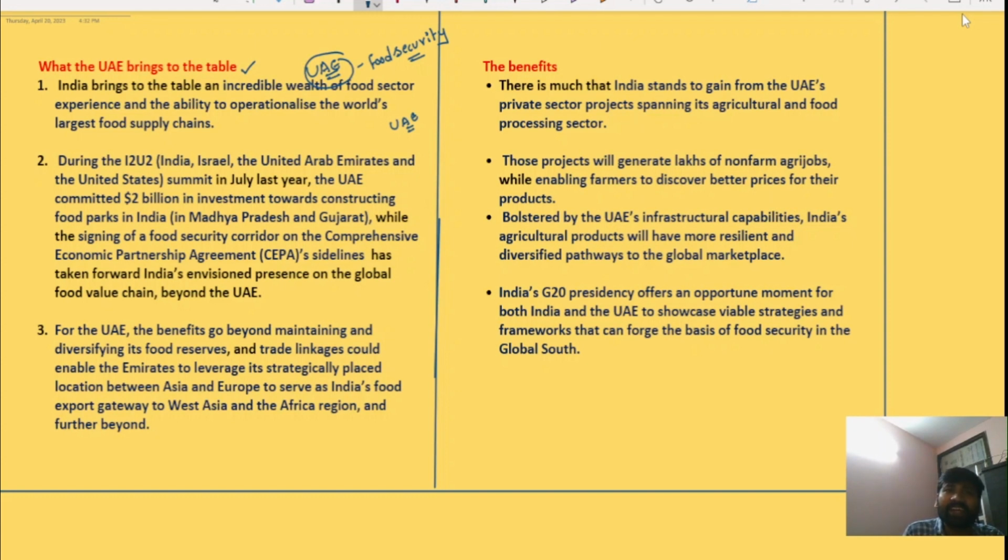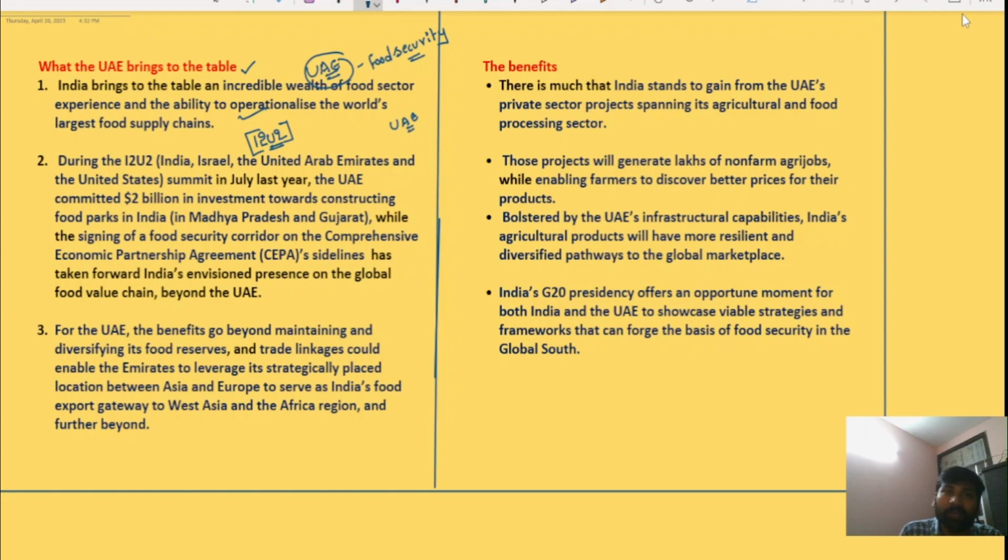Firstly, understand that India brings to the table an incredible wealth of food sector experience and the ability to operationalize the world's largest food supply chains. We also know about the I2U2 summit, also known as the Western Quad.